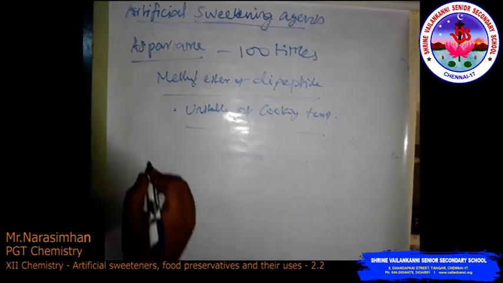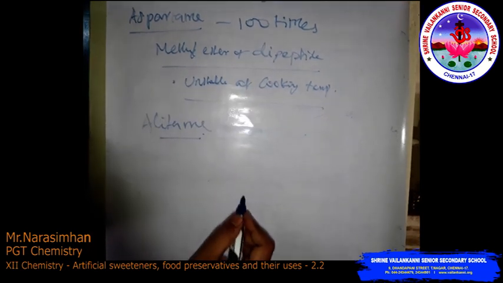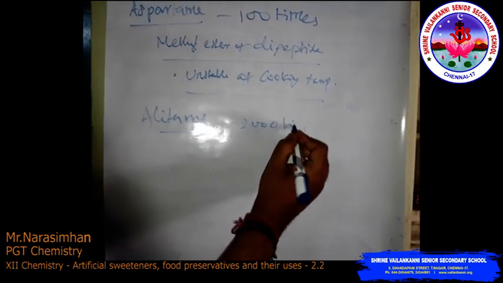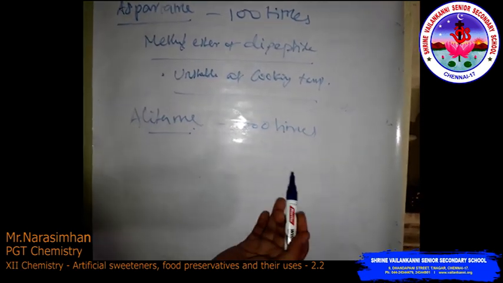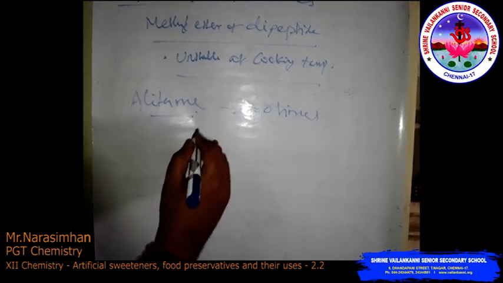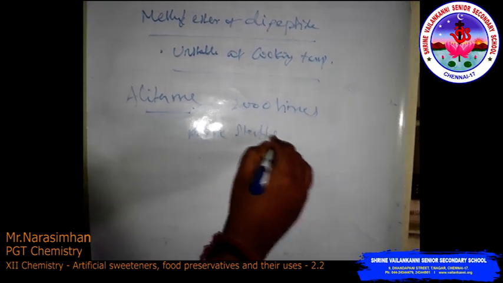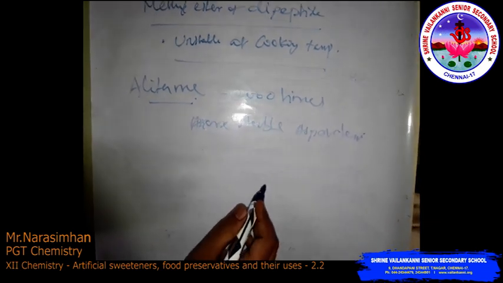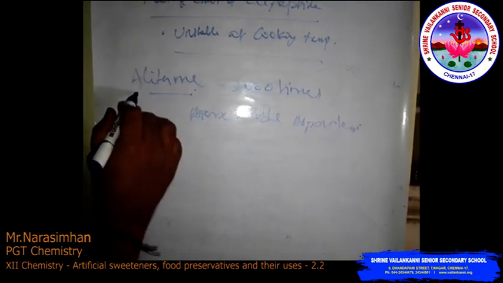The next one is alitame. Alitame is a high potency sweetener, 2000 times sweeter than natural sugar. Although it is more stable than aspartame, controlling the sweetness of food is difficult when using it. That's why we don't use it much.